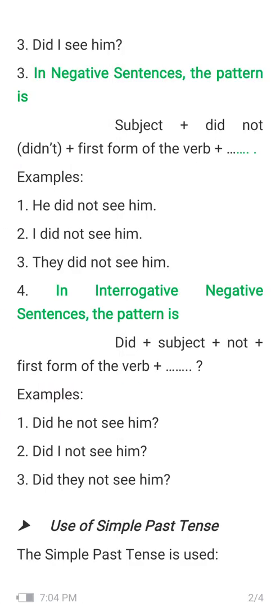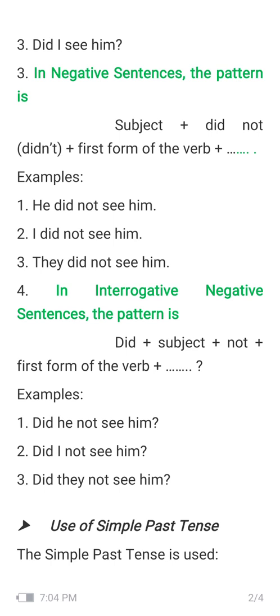Let's move on. The third sentence is did I see him? Again did, then subject, then first form, and after that object. The same rule has to be followed while making interrogative sentences, and it's a very essential part of making your interrogative sentences correct. So this is the question mark sign, right? So the next thing is